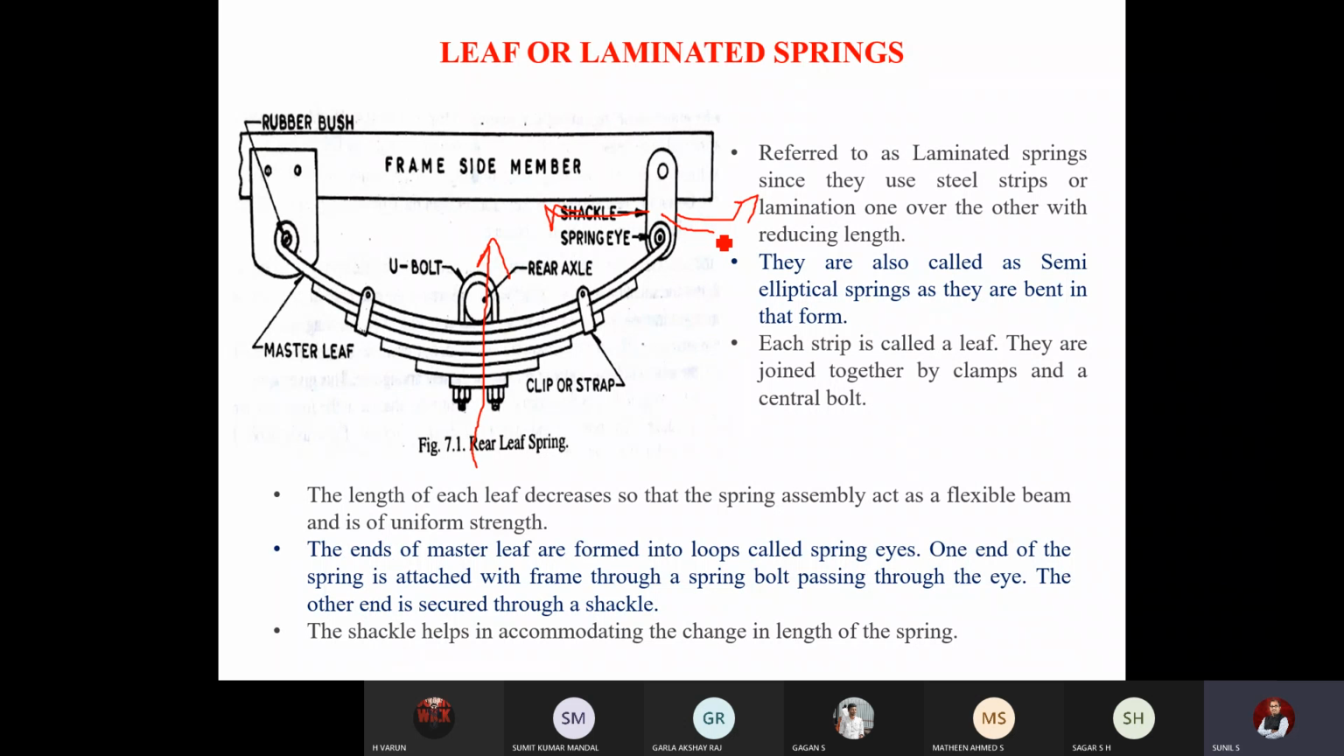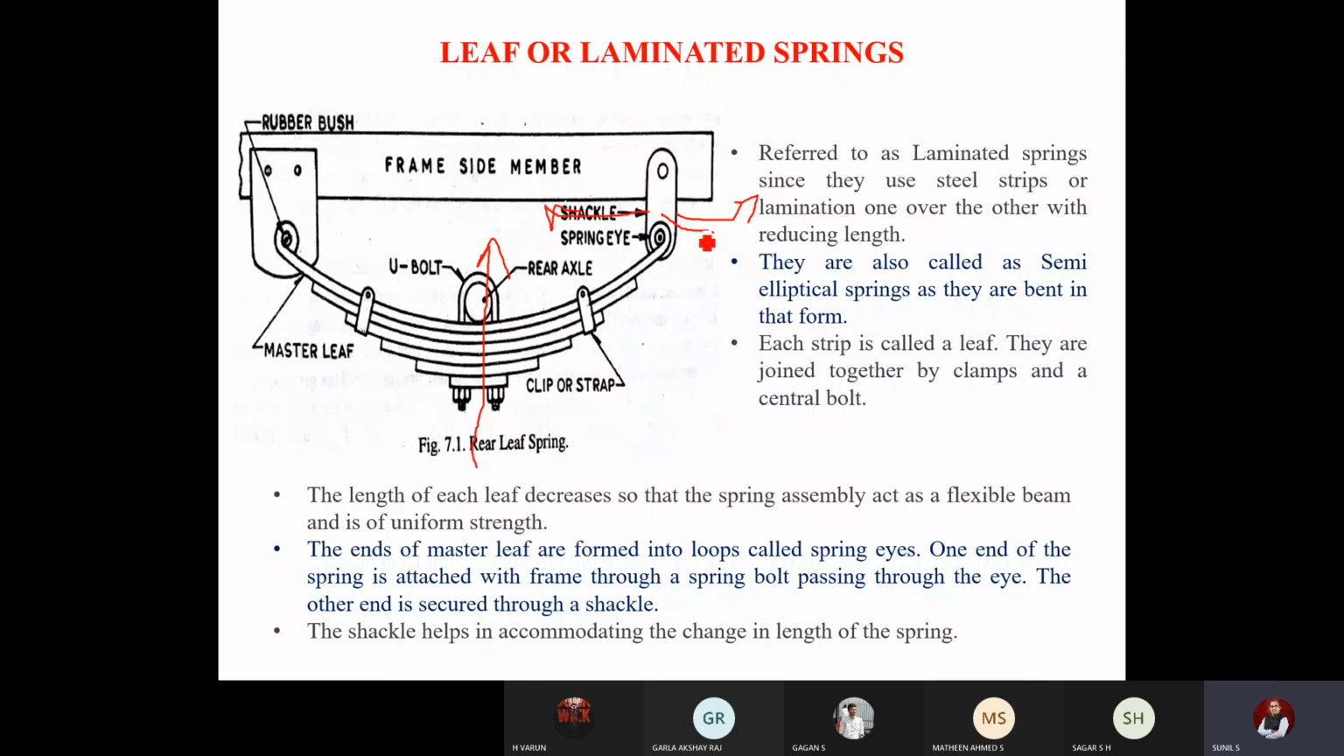When the bump is gone, again the shackle comes back to its position and the spring will be folded again. If this is also made rigid, what happens? When you just leave it in a very huge bump, what happens? The spring will just move up and down. It cannot accommodate the length, so the spring will break. In order to avoid that, a shackle will be used.